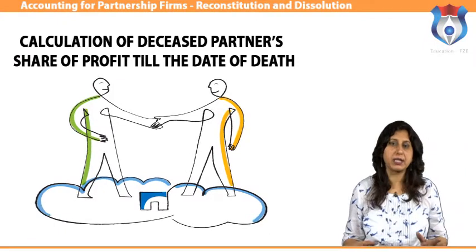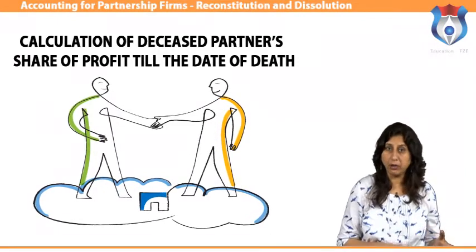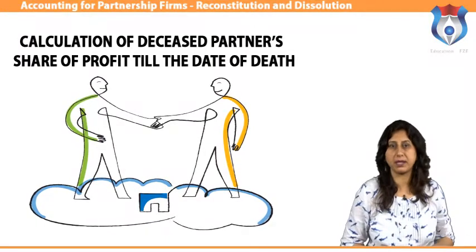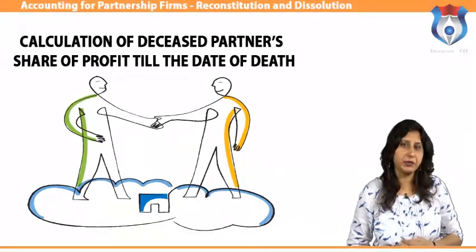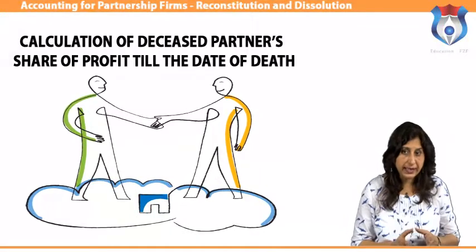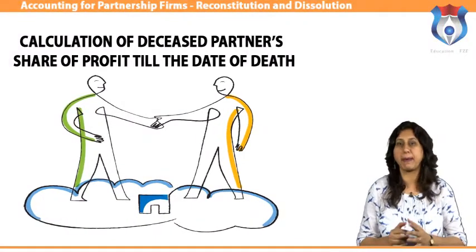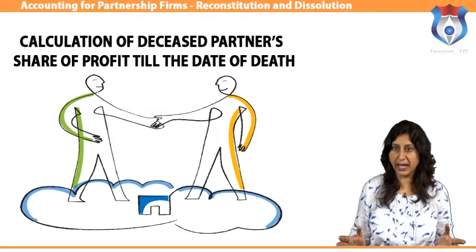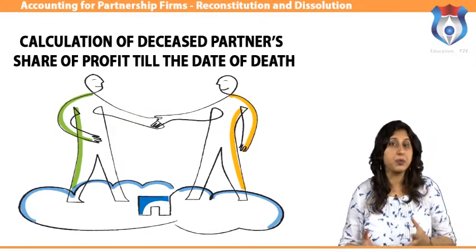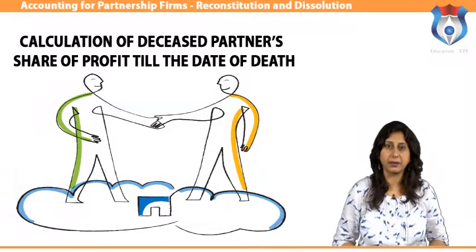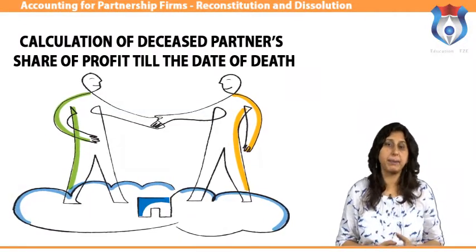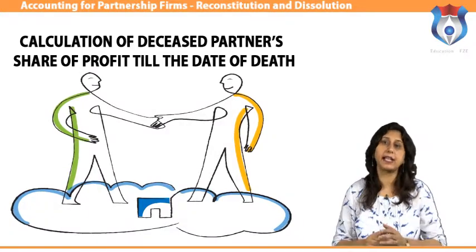The total capital of the firm may be more or less than the total of their capital at the time of retirement. The new capitals of the partners are compared with the balance standing to the credit of the respective partners' capital account. If there is a surplus in the capital account, the amount is withdrawn by the concerned partner. The partner brings cash in case the balance in the capital account is less than the calculated amount.